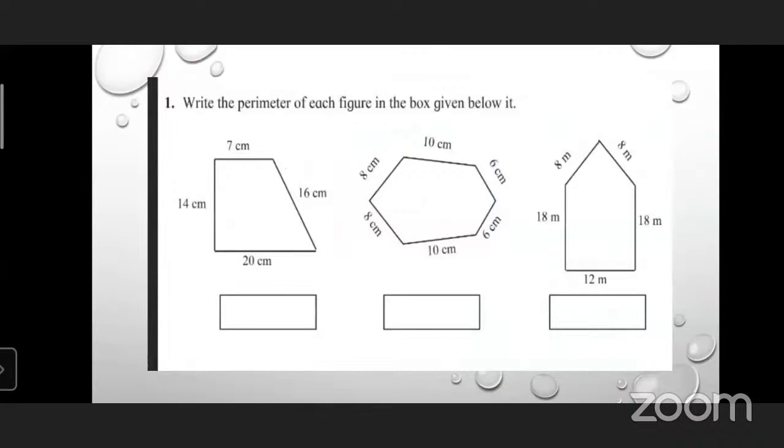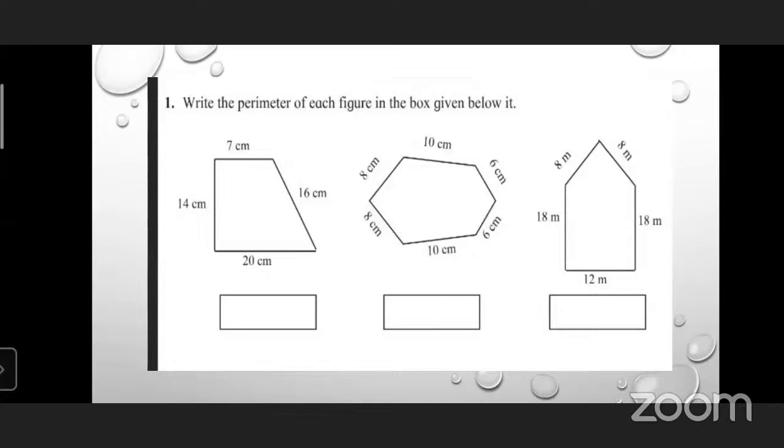Very good. Here is another question for you. Can you read the question? Write the perimeter of each figure in the box given. 20 centimeter plus 16 plus 7 plus 14. What will be the answer? Can you calculate the answer? 16 plus 14 is 30, plus 20 is 50, plus 7 is 57 centimeter. Yes, very good. 57 centimeter is the answer for the first figure.